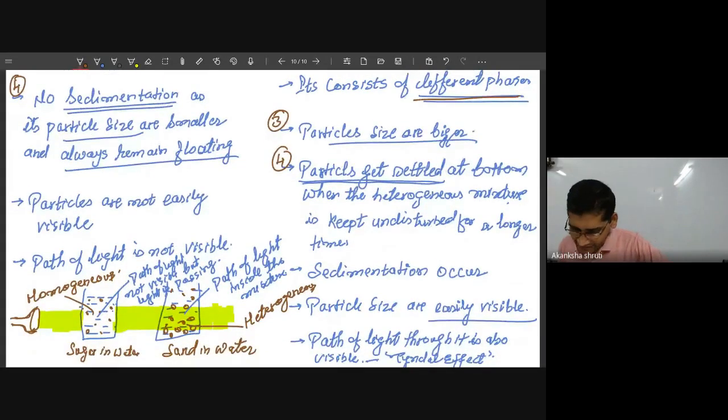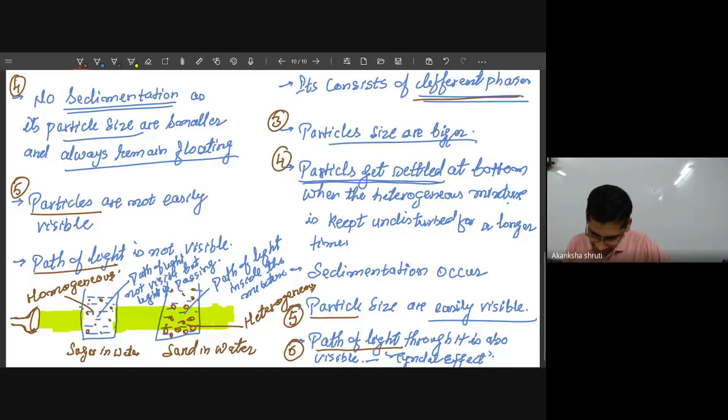Then considering the visibility, the fourth one, whether the particles are visible or not. In heterogeneous they are visible, but in homogeneous they are not visible. The sixth one is considering the path of light. The earlier point was whether the particle itself was visible or not, but here it is whether the path of light is visible or not. So there is a difference between point five and point six. And the same thing I have drawn in the figure. So this was all about homogeneous and heterogeneous.